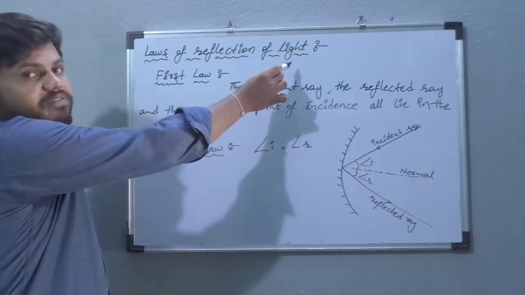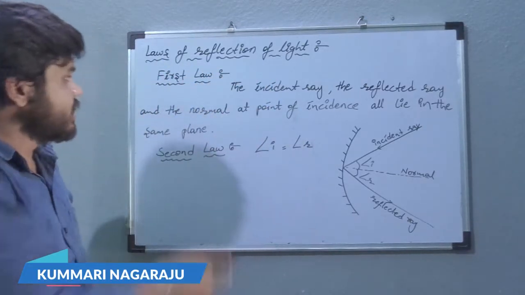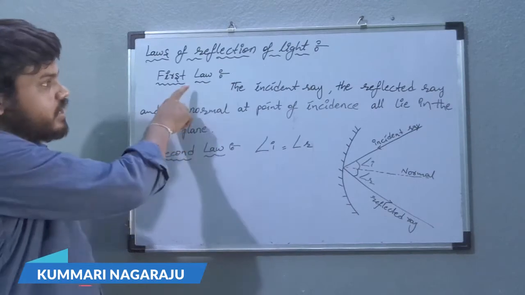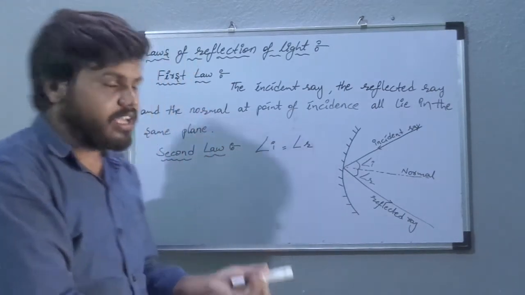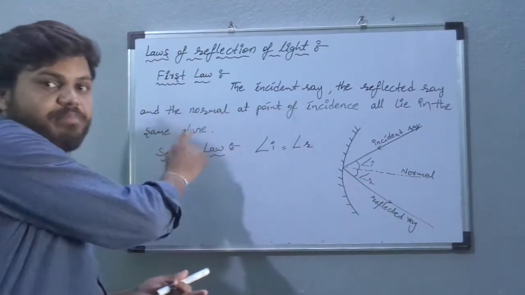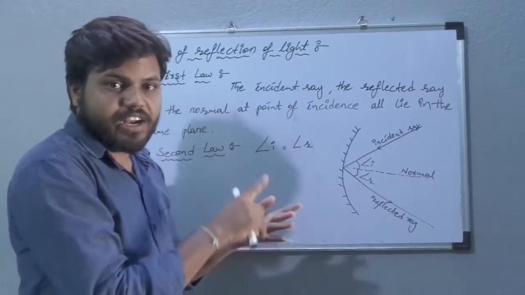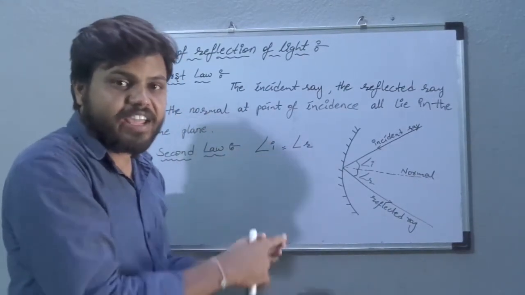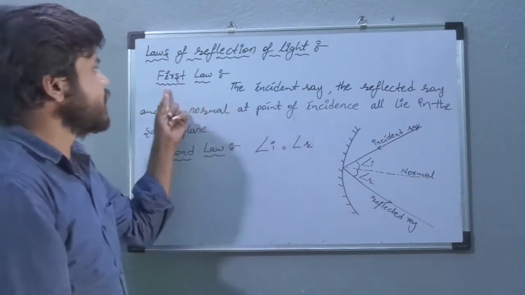Laws of reflection of light. There are two laws, first law and second law. First law: the incident ray, the reflected ray, and the normal at the point of incidence all lie in the same plane. Reflected ray, incident ray, normal, all these three lie in the same plane at the point of incidence. That is first law.